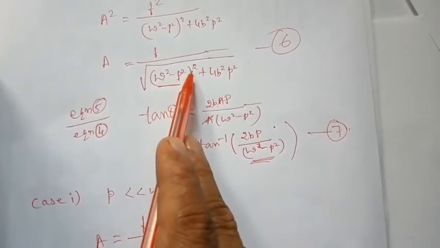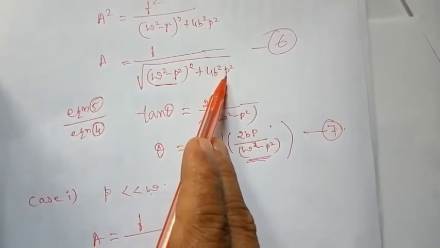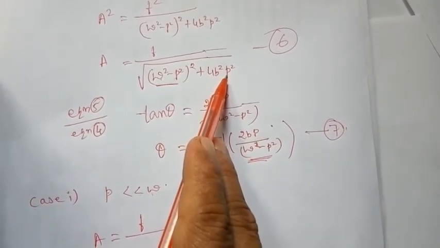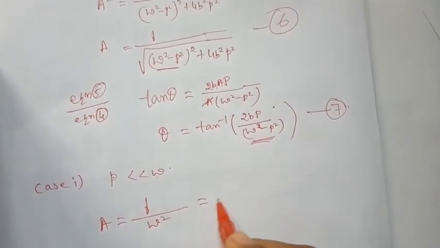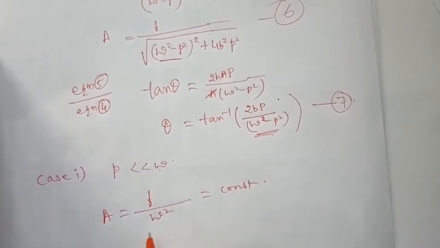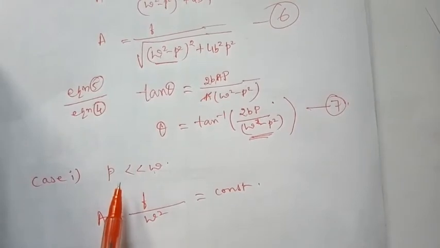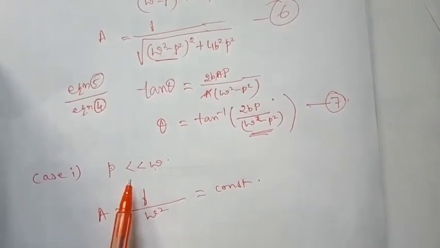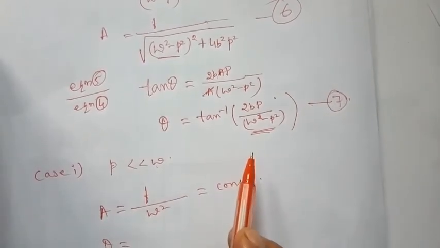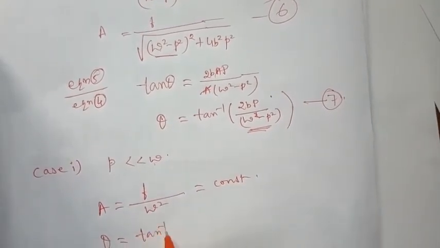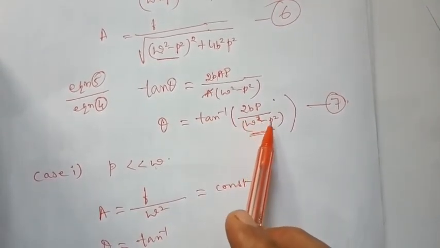You are left with omega to the power 4. Compared to omega to the power 4, p square is negligible. Then the root of that leaves omega square, which is a constant. The amplitude of oscillation is constant when the driving force frequency is much smaller. Now what about theta? Theta is tan inverse of 2bp divided by omega square minus p square.